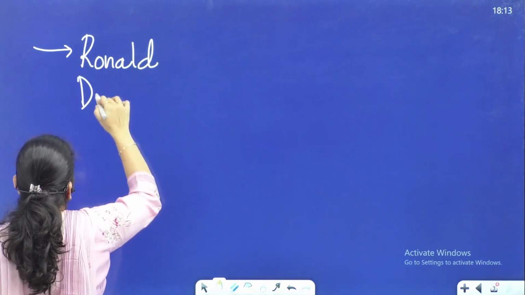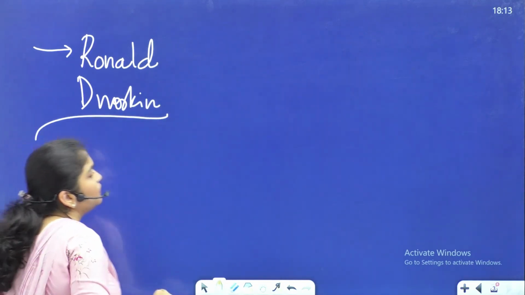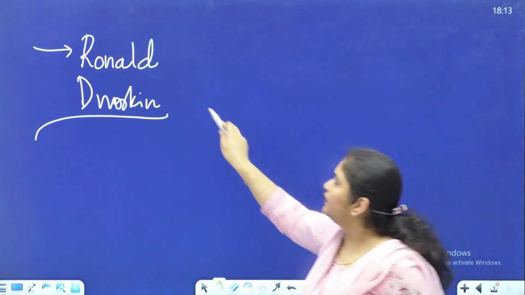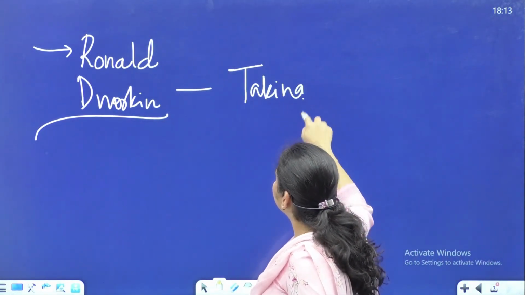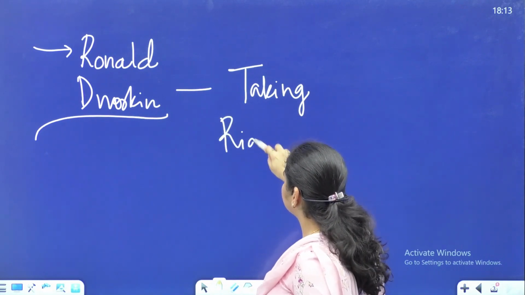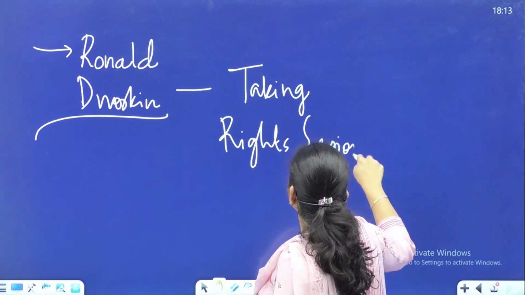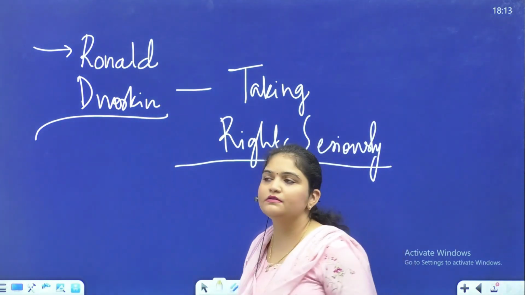Ronald Dworkin. Okay? Now, Ronald Dworkin, in his work Taking Rights Seriously, what does Ronald Dworkin say?